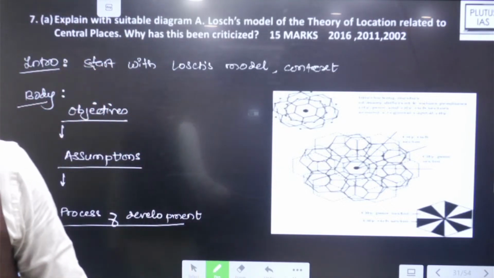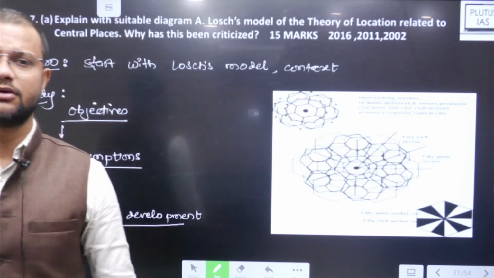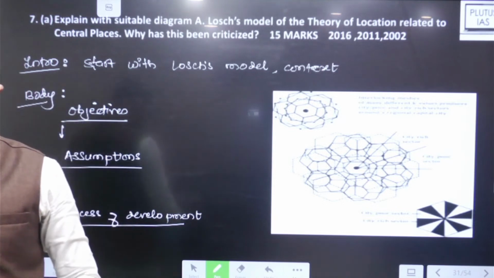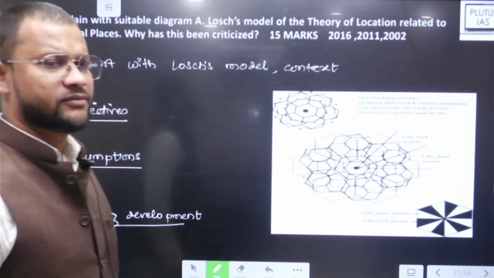Then the 7th A part. Okay, go to this question, guys. It is easy, theoretical, and repeated a number of times.